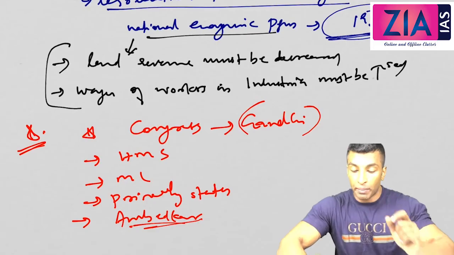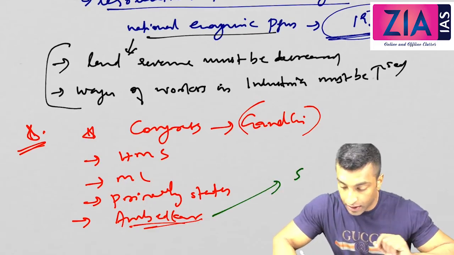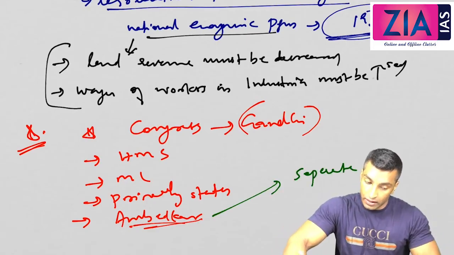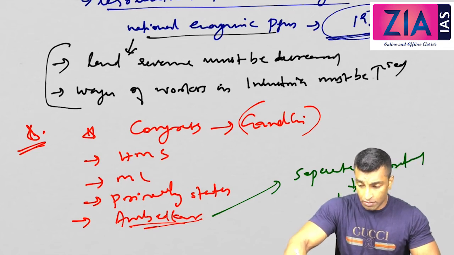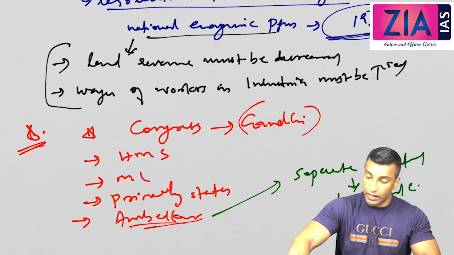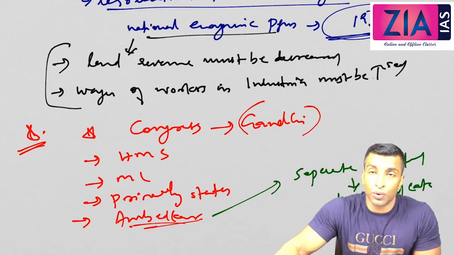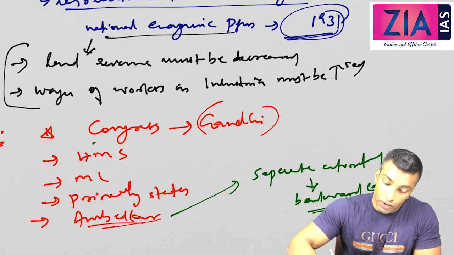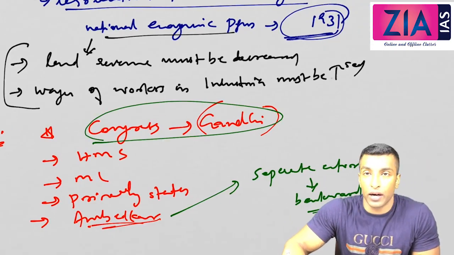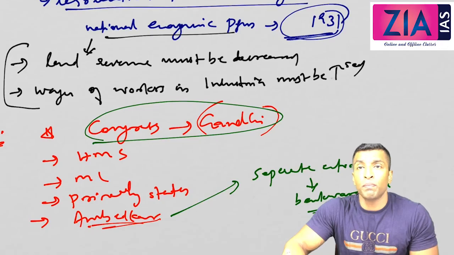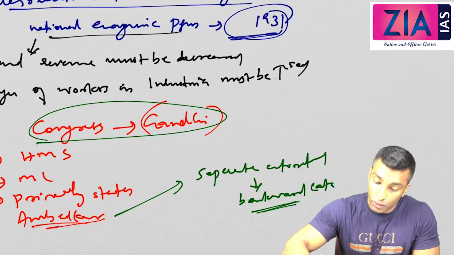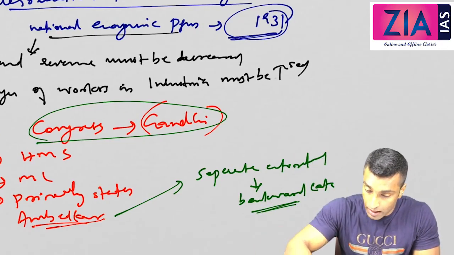I've told you Ambedkar demanded a separate electorate for the backward castes, meaning Dalits, and it was given through the Communal Award. So Gandhi and Congress were against it. Gandhi went on a hunger strike, and that led to the Poona Pact. They used to ask this as a question also.